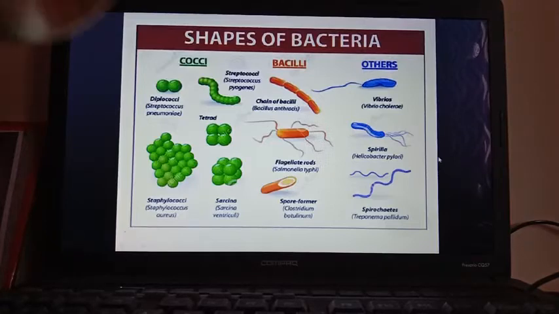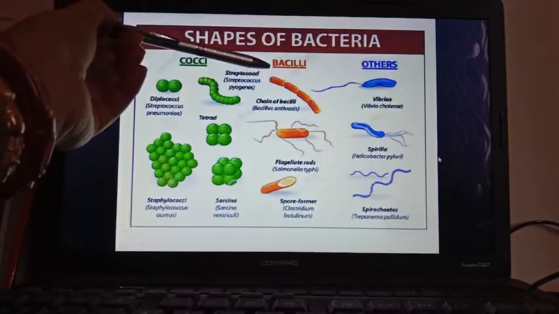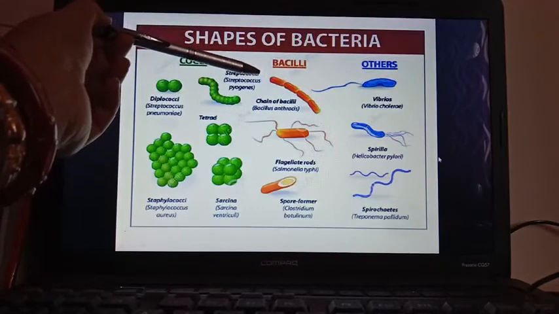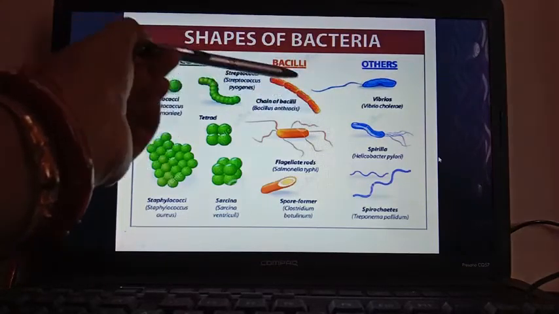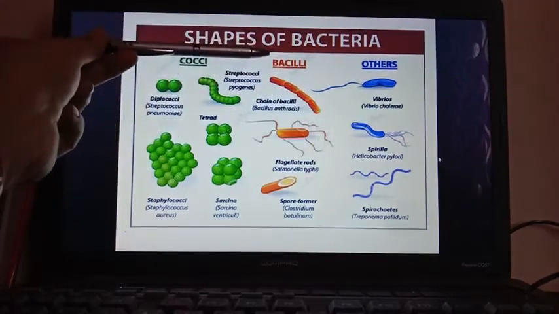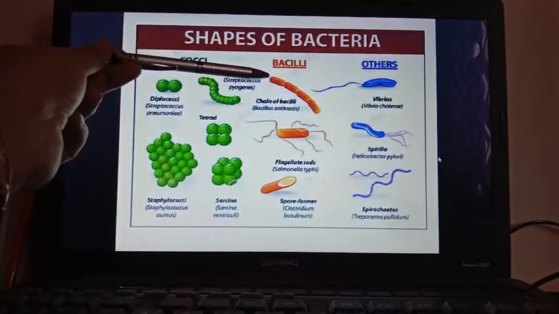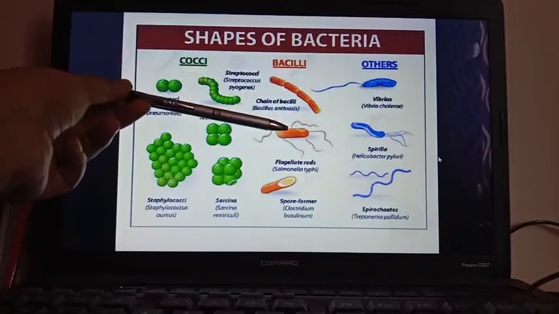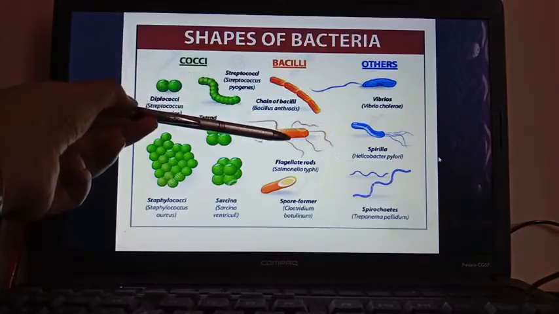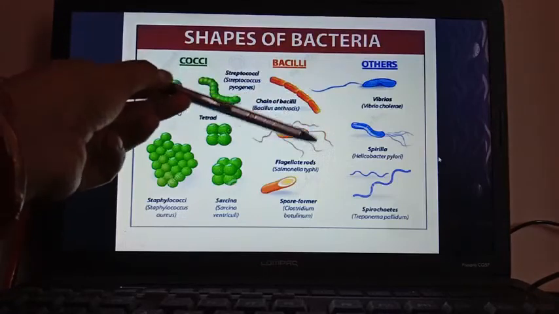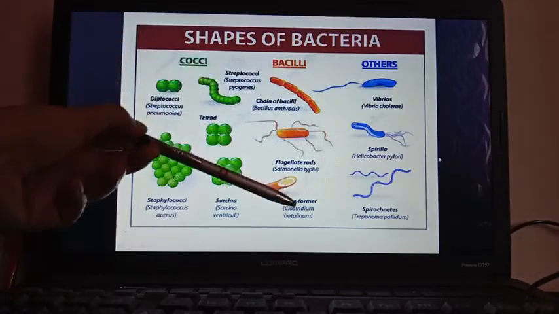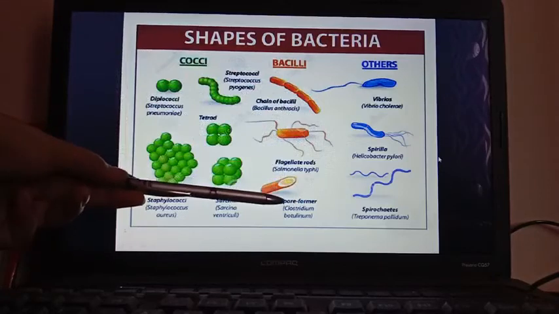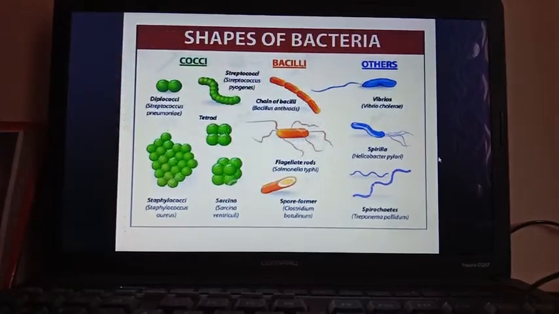Now, bacilli, these are the rod-shaped bacteria. Here also so many bacilli or rod-shaped bacteria can form a chain-like structure. This is known as chain of bacilli. Some single rod-shaped bacteria may contain the flagellum. These are known as flagellate rods, and some can form spores. These are known as spore formers. Mainly the bacilli are rod-shaped bacteria.